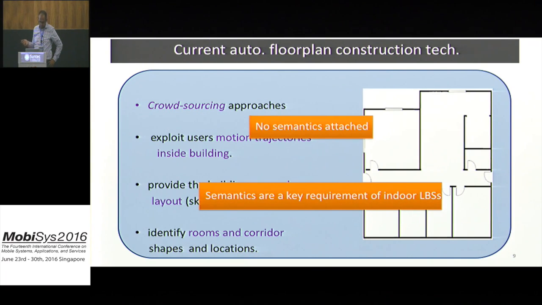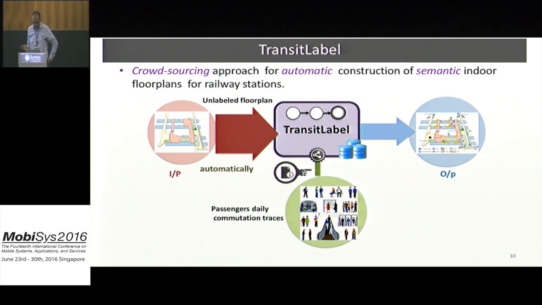However, none of these previous systems, including our previous work, provide names or functions of the semantics, which are the key requirement of any indoor location-based services. So all the previous work only provides the building layout and the location of doors and corridors without any semantics. To tackle this problem, we present our work, which is a crowd sensing system for automatic construction of semantic indoor floor plans for railway stations.